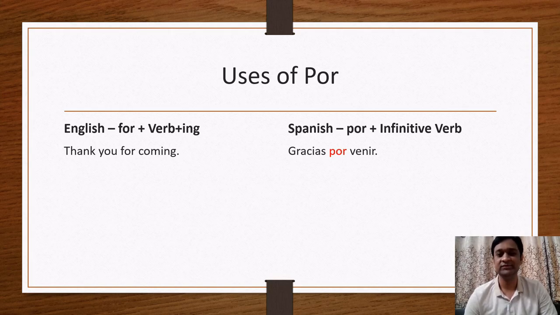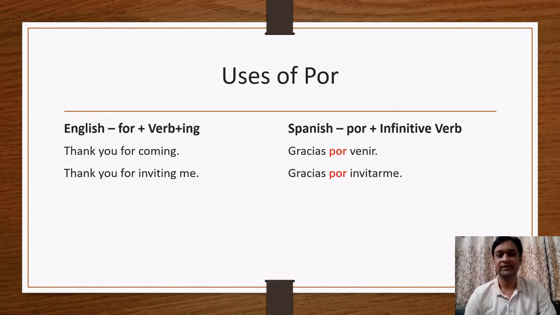So here also you can notice por venir. The preposition por is used. Thank you for inviting me. Gracias por invitarme. Here also in English, inviting is the ing form, while in Spanish, invitar is an infinitive verb. So whenever you find for plus verb ing, in Spanish we will use por plus infinitive verb.